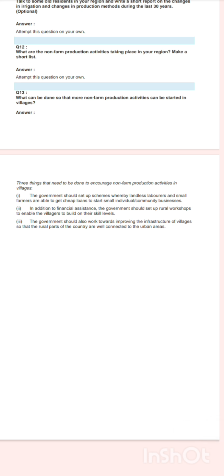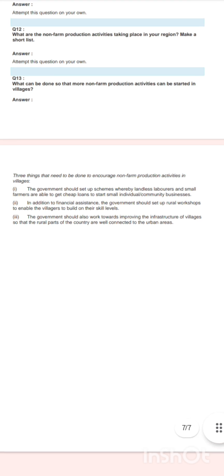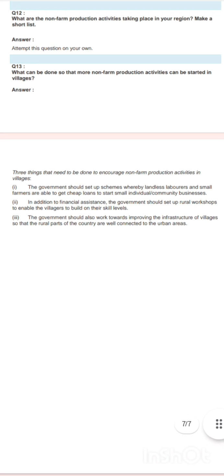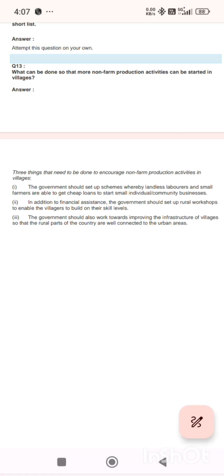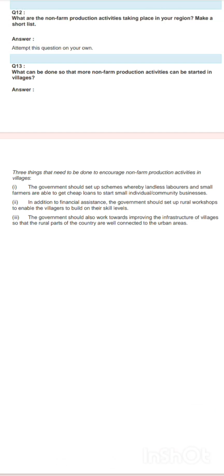Question number 13. What can be done so that more non-farm production activities can be started in villages? Answer. The 3 things that need to be done to encourage non-farm production in villages. First, the government should set up schemes whereby landless laborers and small farmers are able to get cheap loans to start small individual or community businesses.